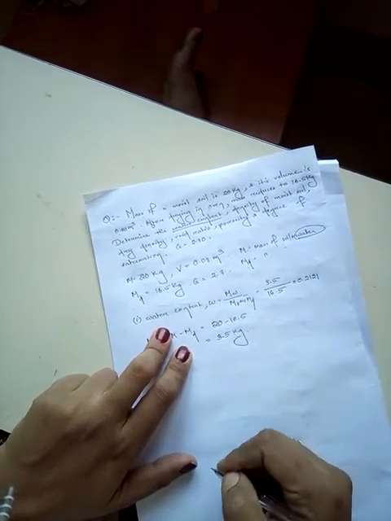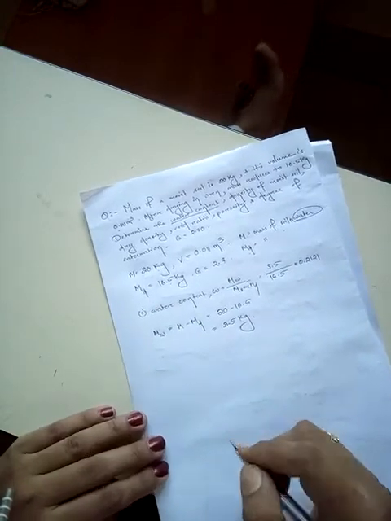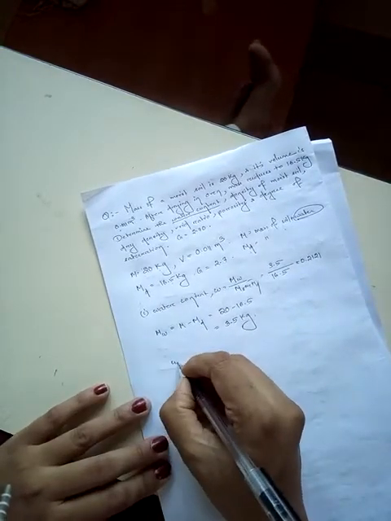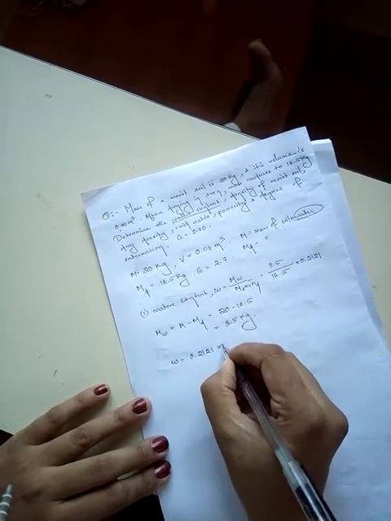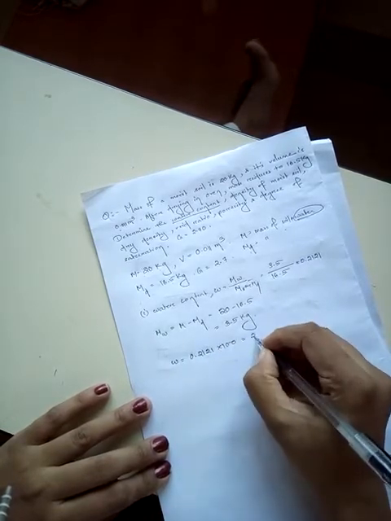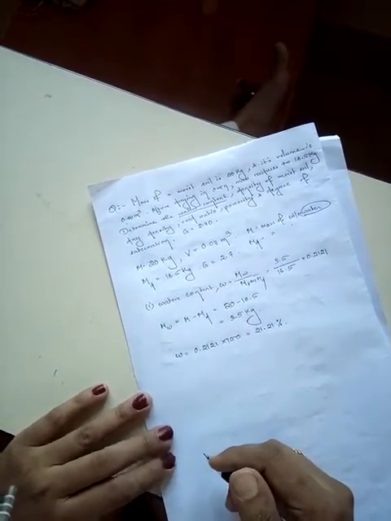But we know water content is always expressed in percentage. While using it in a formula we will use the decimal value, but when we are expressing the water content we have to express it in percentage. So water content W is equal to 0.2121 into 100, which is equal to 21.21 percent. This is the answer for water content.